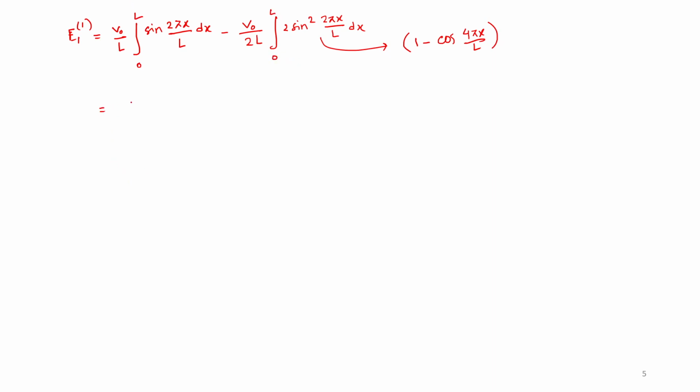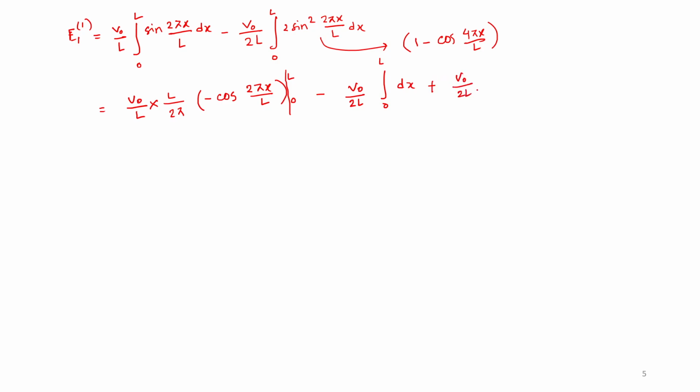So let us solve the first one. It will be V0 by L into L by 2 pi, and the sine will be minus cos 2 pi x by L, from L to 0, that is 1. Means like this, and this will be still, we have to do something there, 2L, integration 0 to L dx, another will be minus minus plus.